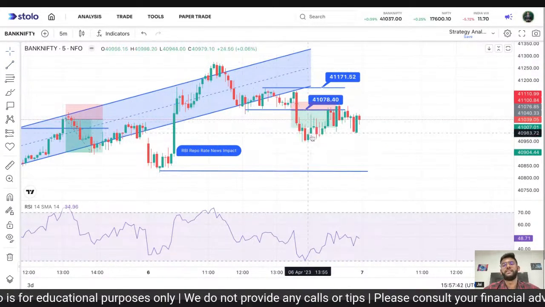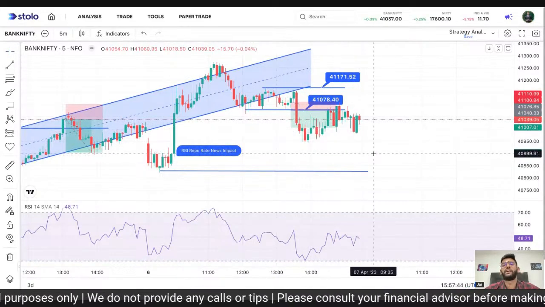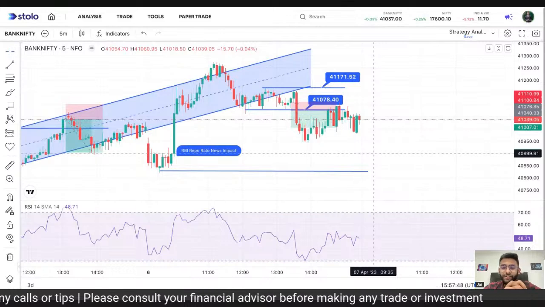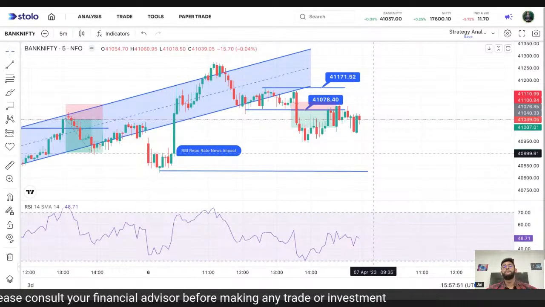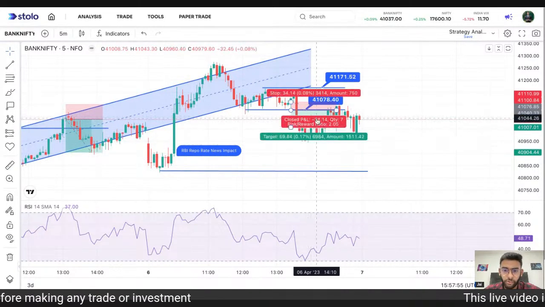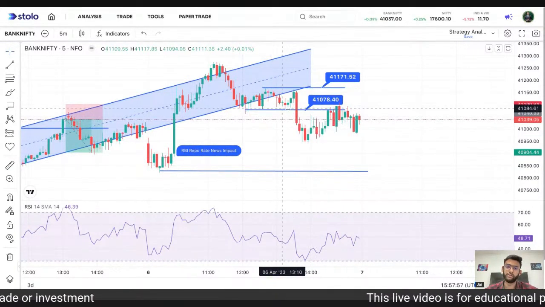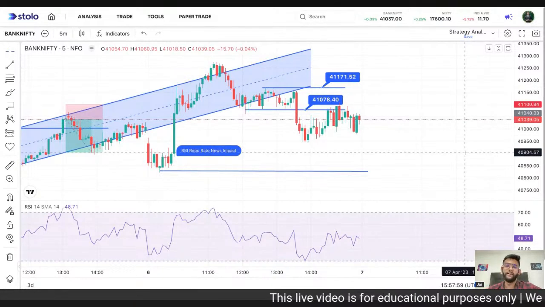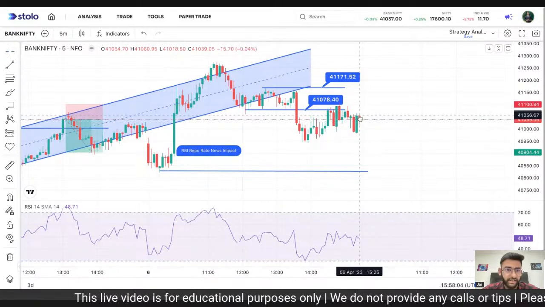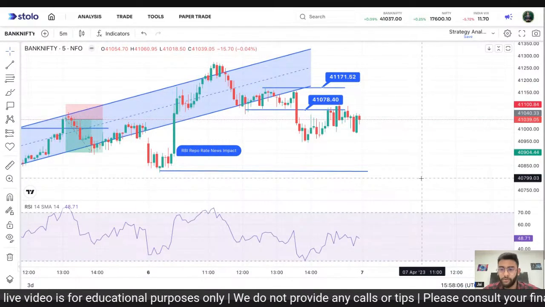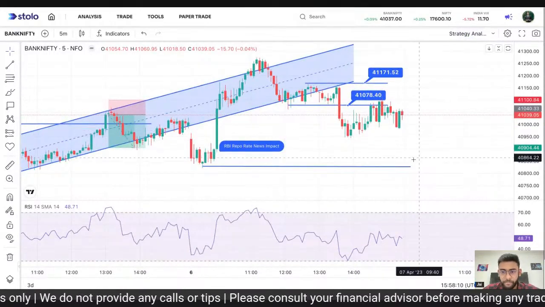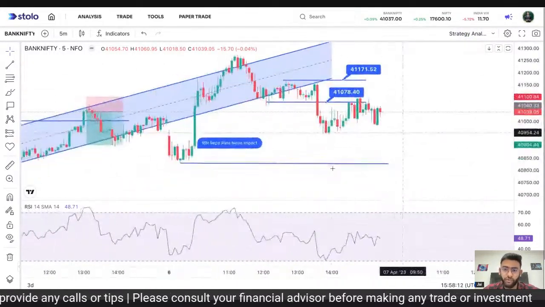Yes, so it would have been a trailing stop loss where I would have cut it off within 10 points, as it is a Thursday and we are moving towards the end of the day. Other than that, it would have been a very good trade to take on the breakout of 41,080 in a bearish manner, right? And towards the end, we ended around 41,039. So that was Bank Nifty, and we shall see how it moves again tomorrow, right?